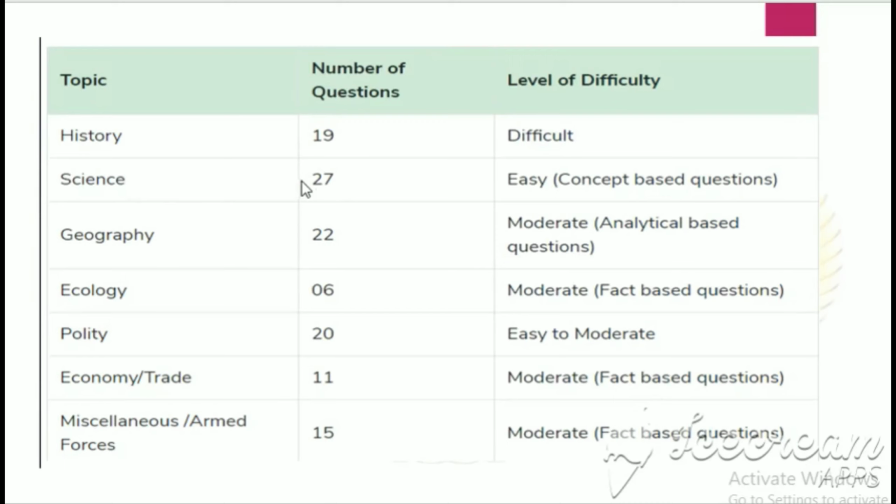And the next is science. It carries 27 questions for 27 marks, and it is quite easy, and one can easily attempt 23 to 24 questions. And the next one is geography, where the number of questions is 22. For ecology, the number of questions is 6. For polity, it is 20. For economy, it is 11, and for miscellaneous awards or forces, it is 15.